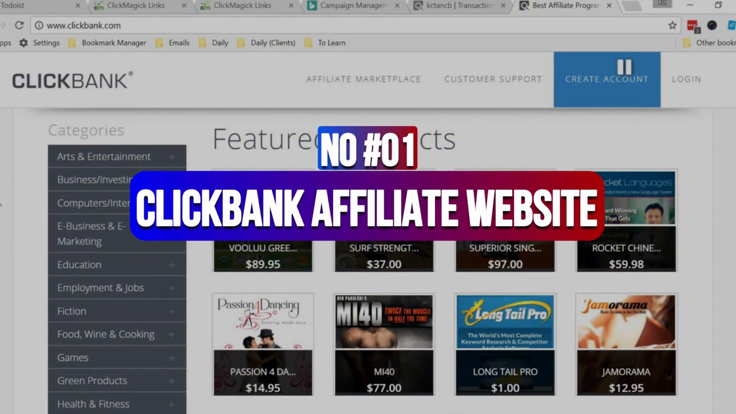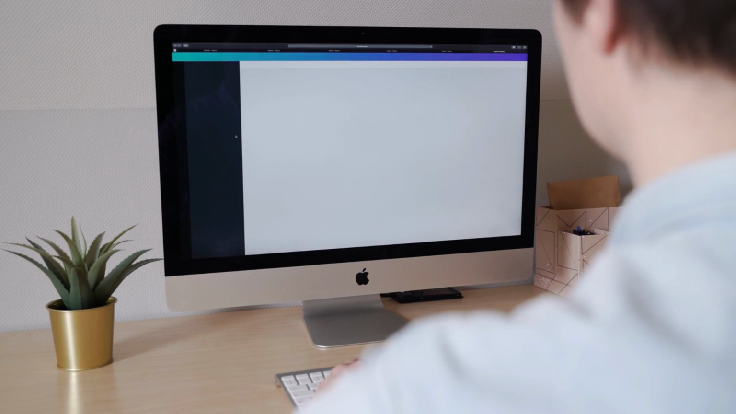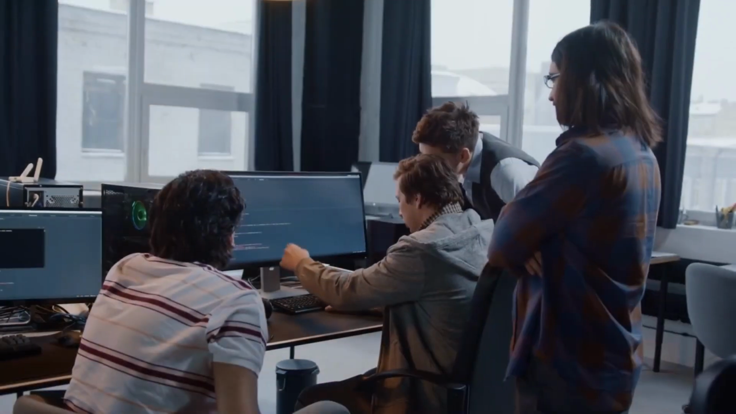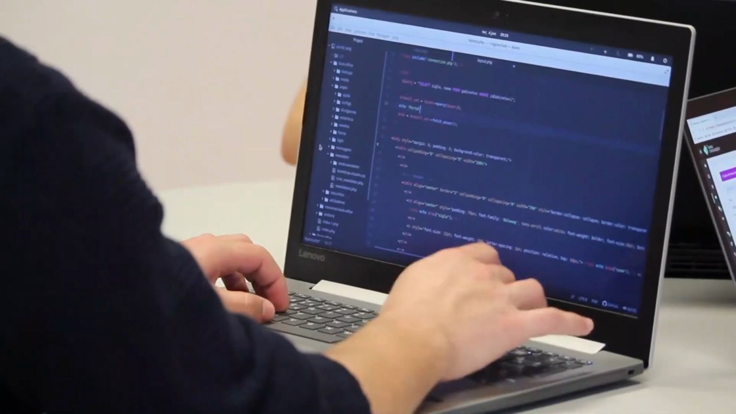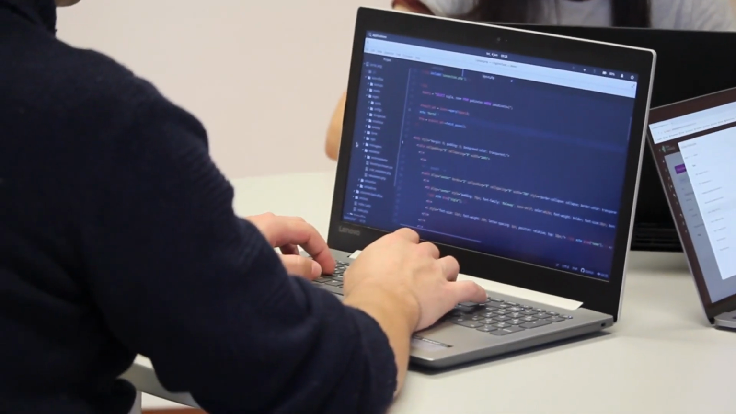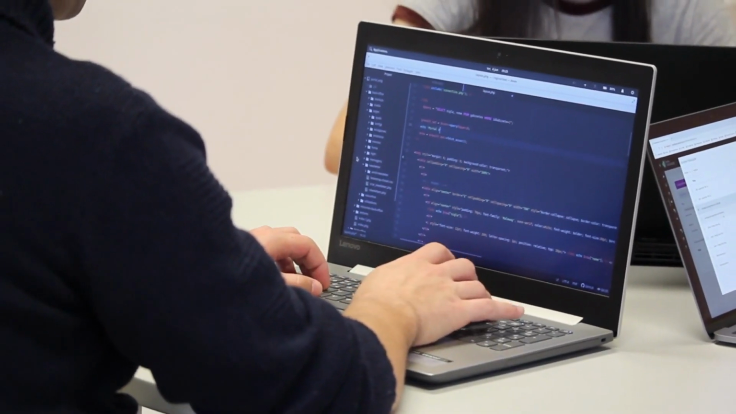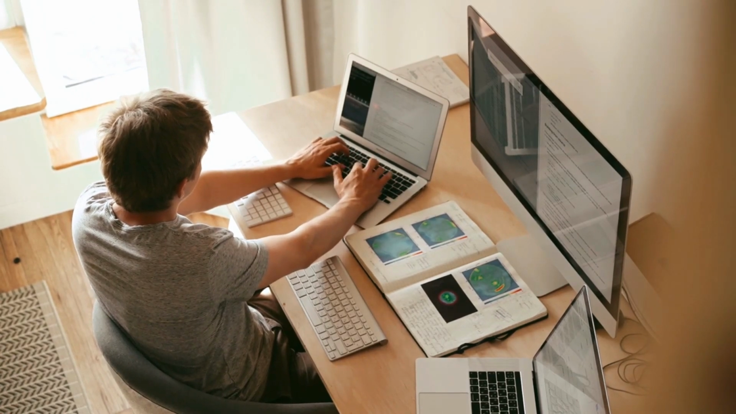Number 1, ClickBank affiliate website. A ClickBank affiliate website is a website dedicated to the promotion of ClickBank products, and it's the best way to get free traffic for ClickBank offers on autopilot. If properly built and optimized for search engines, you can get a lot of free targeted traffic from Google to the ClickBank products you are promoting. There are 2 types of ClickBank affiliate websites you can build.